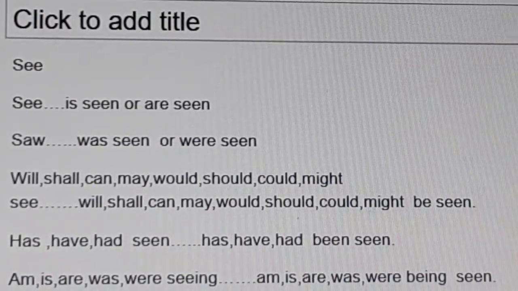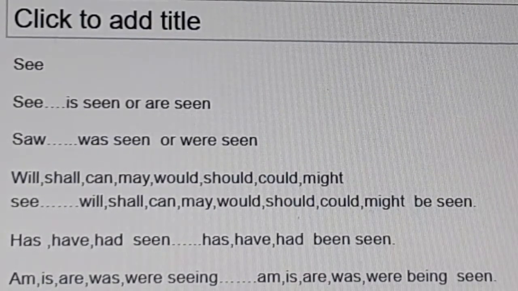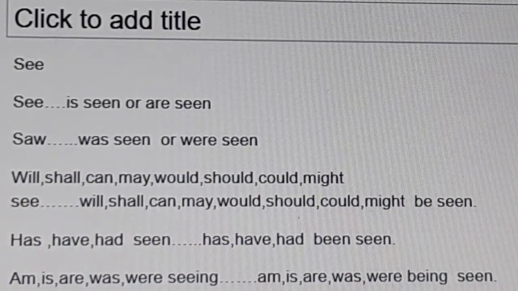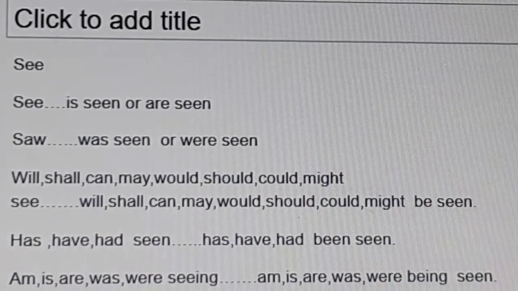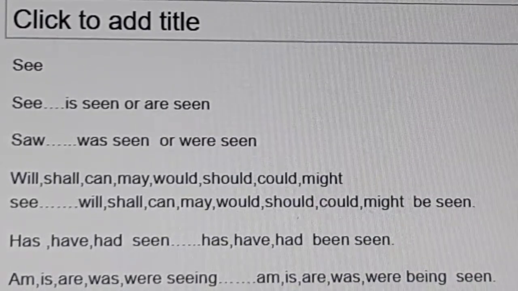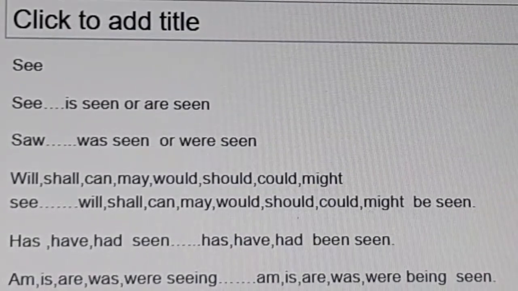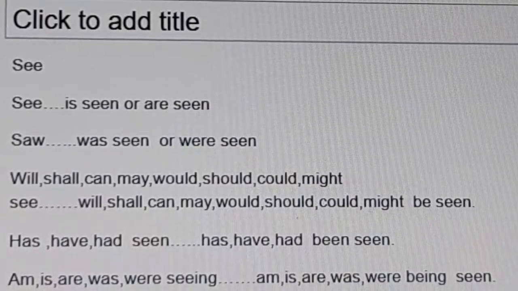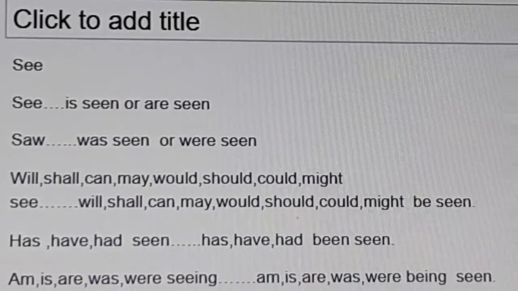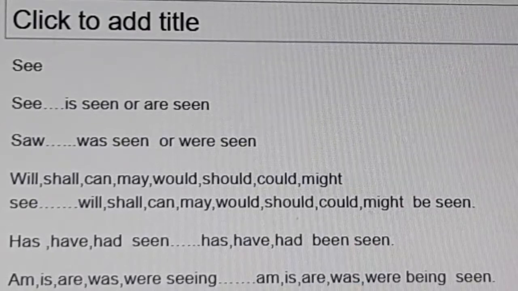Am seeing, am being seen. Is seeing, is being seen. Are seeing, are being seen. Was seeing, was being seen. Were seeing, were being seen. Is seeing is changed into is being seen in passive voice. Okay. Are seeing, are being seen. Was seeing, was being seen. Were seeing, were being seen.